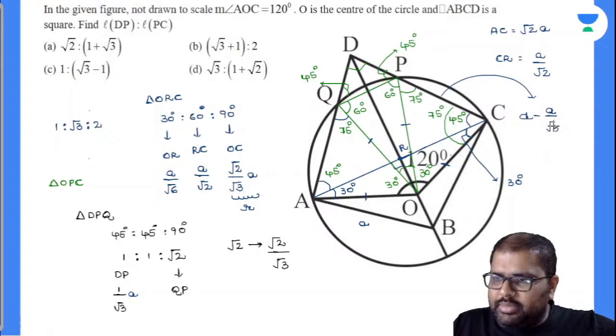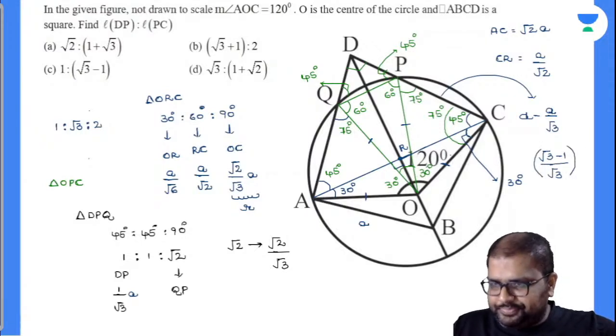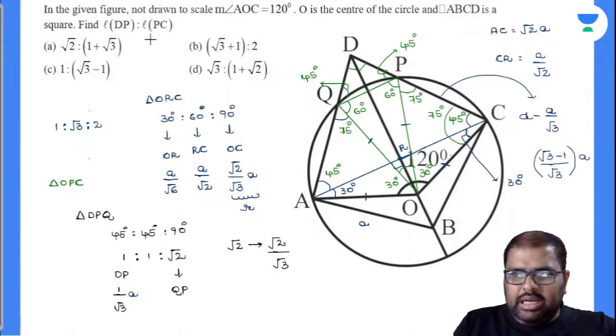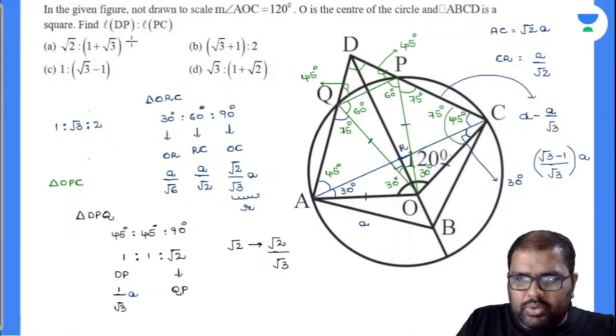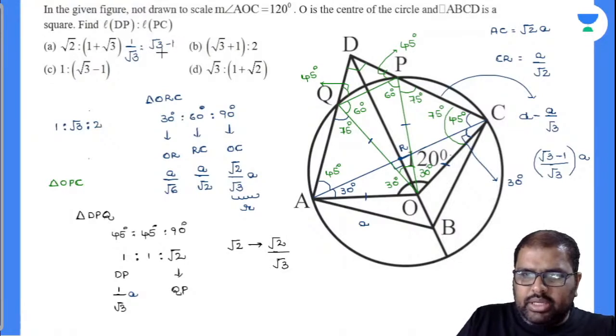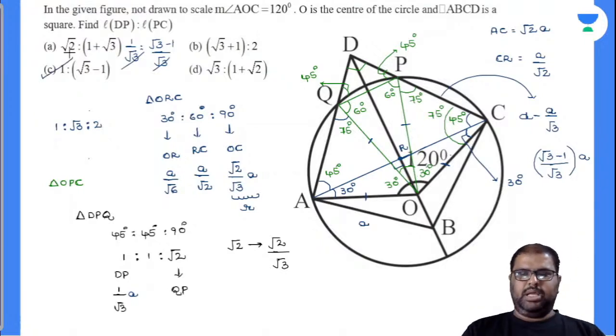Now it is nothing but (√3 minus 1) divided by √3, A. Perfectly done. Now my DP value is nothing but equal to how much? DP value is 1/√3. How much is my PC value? (√3 minus 1)/√3. By this, cancel down the denominators there, and my ratio is 1:√3 minus 1.